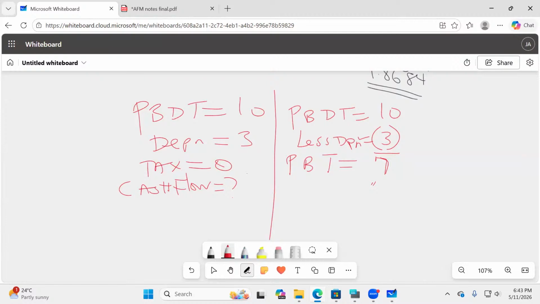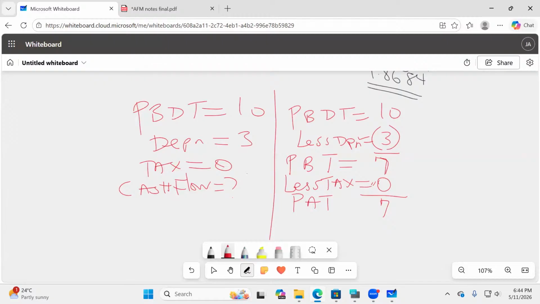Once we get this PBT, we share with the taxman. So less tax. What is our tax value? The taxman is not interested in our figures, so tax is 0. So in this case, I less 0 from 7. So that's 7, and then I have my profit after tax.